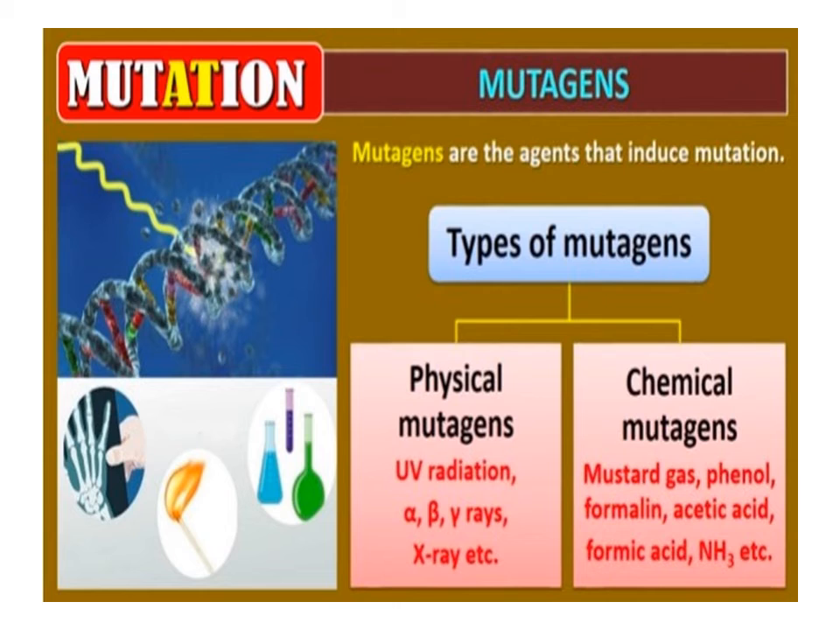Mutagens or mutagenic agents. The factors or substances that induce mutations are called mutagens or mutagenic agents. Mutagens may be physical, for example UV radiation, alpha, beta, gamma rays or X-rays; chemical, for example nicotine present in tobacco, mustard gas, formalin, acetic acid, formic acid, ammonia, etc.; or biological, for example some viruses.